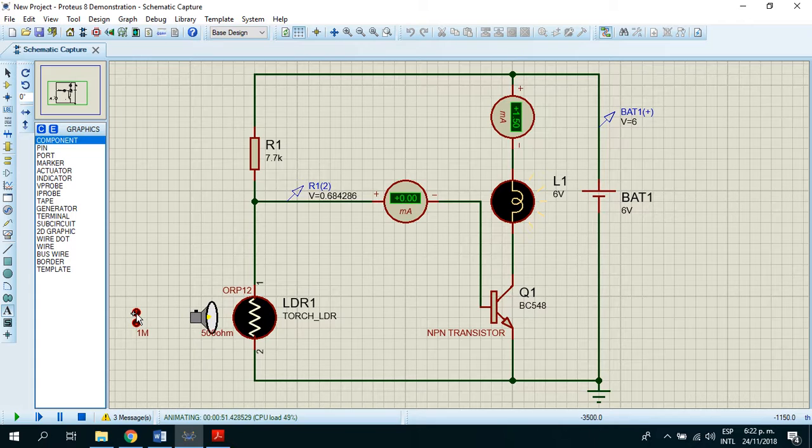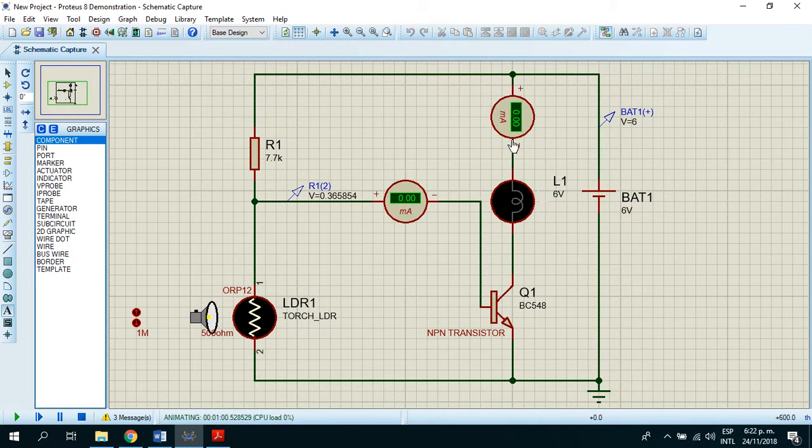When we get to 500 ohms, the voltage of the base is 0.3 volts, and the bulb is shut off.